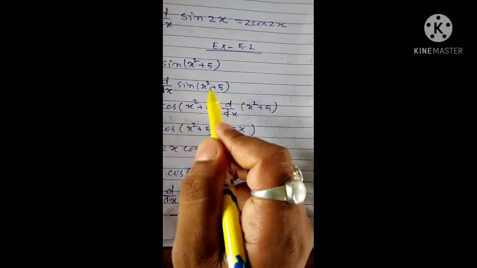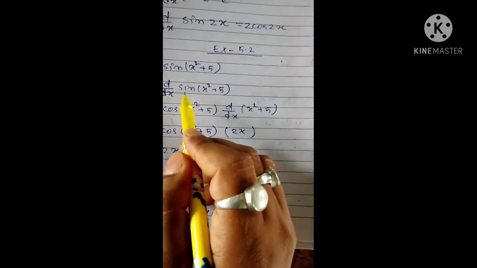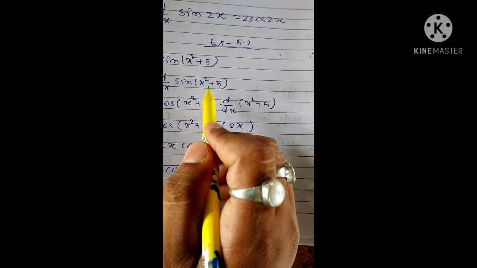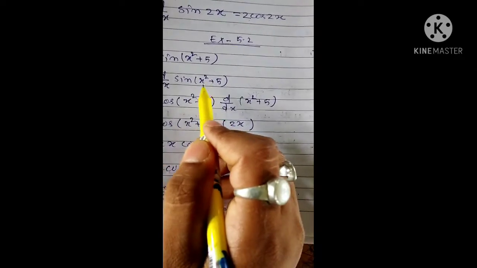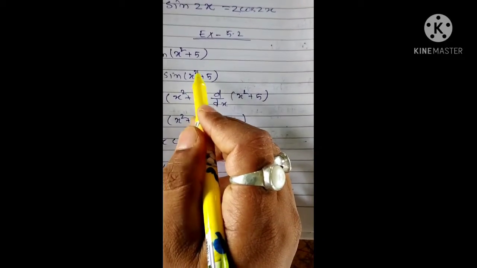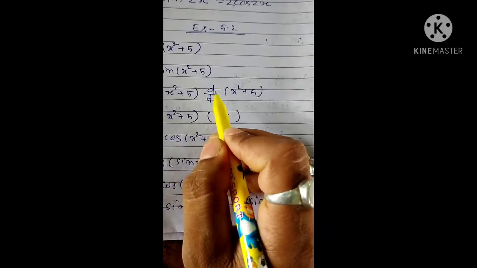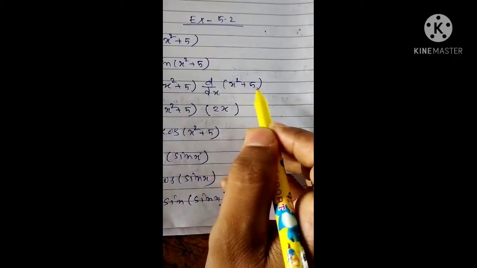Whatever is given in the bracket, forget that for now; just remember the formula for sin of some function. Sin of x gives cos x. Now in place of x it is given x square plus 5, so we have to again differentiate this by applying the chain rule: d/dx of x square plus 5.